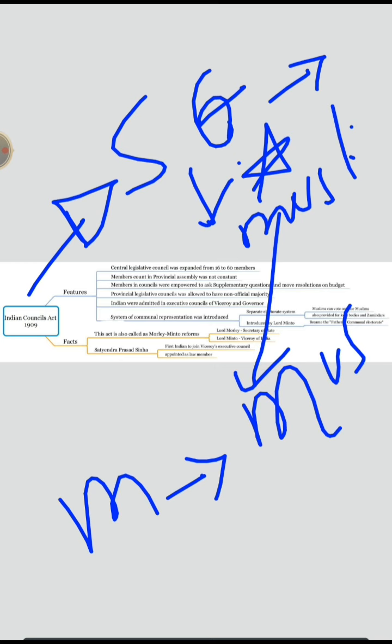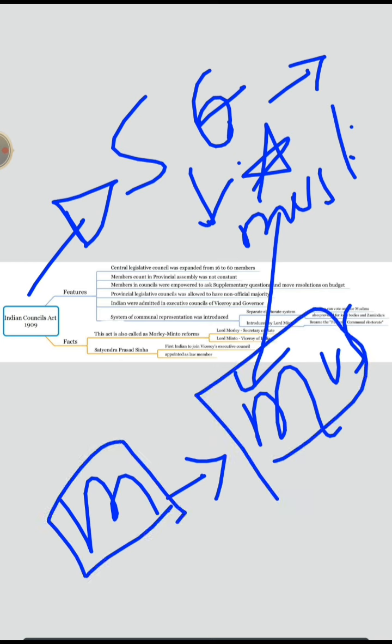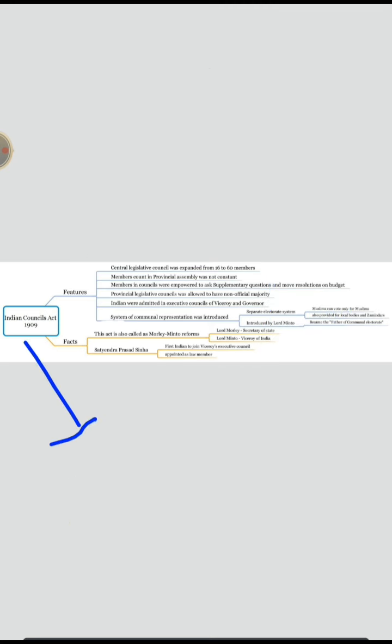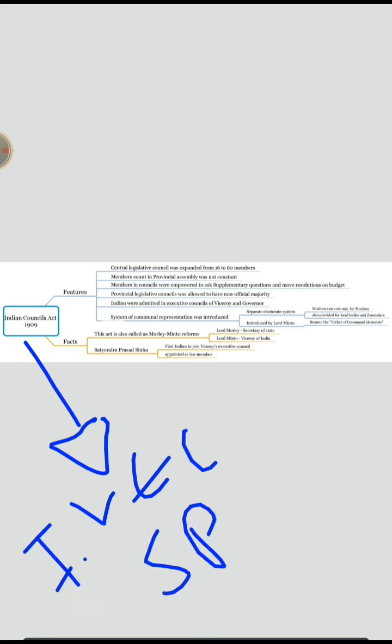You may imagine how the polarization can be. Now, who is the first Indian to be introduced into the Viceroy's Executive Council? Satyendra Prasanno Sinha.